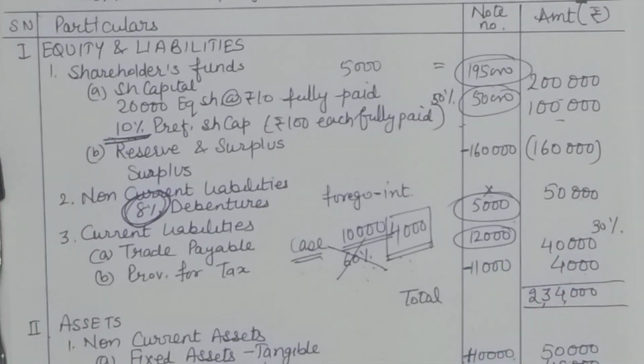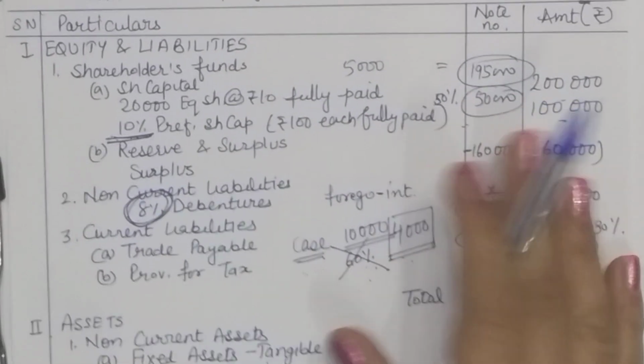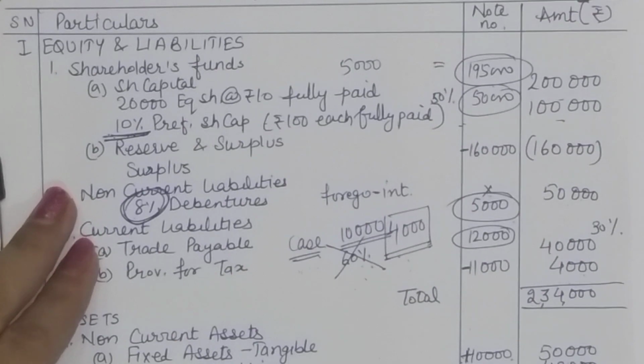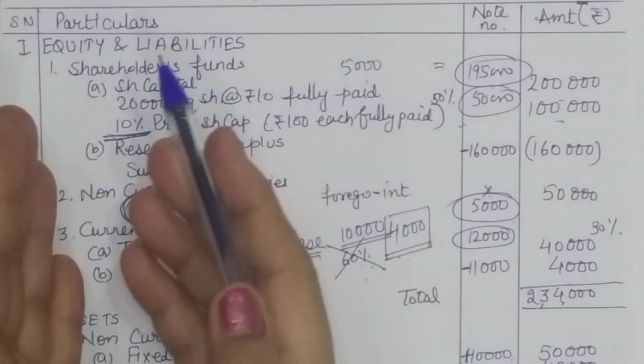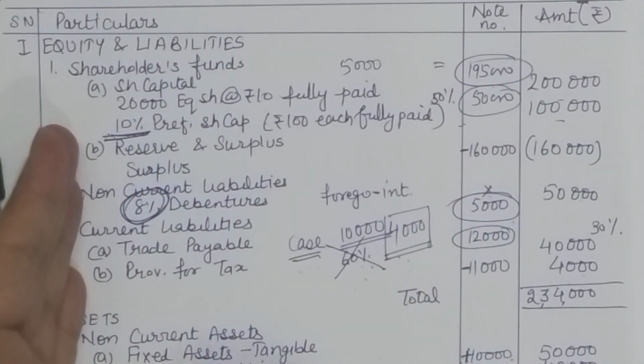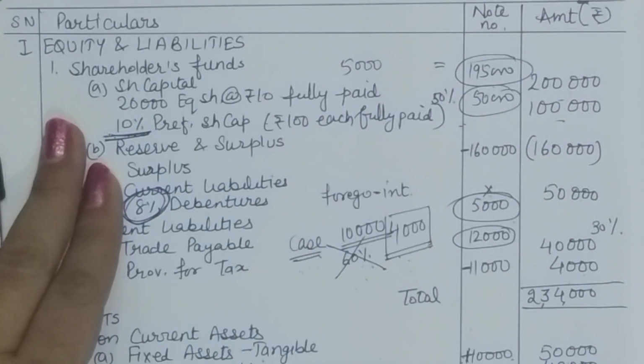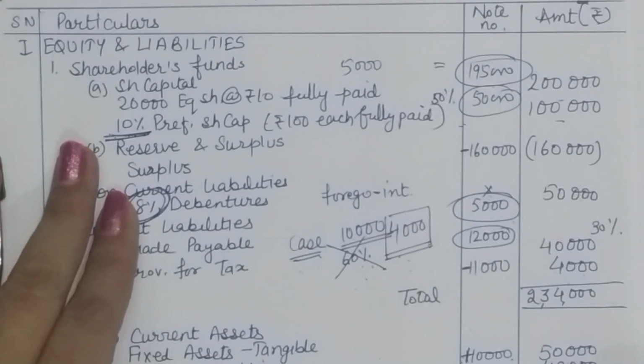So ultimately we are to adjust all the amounts in such a manner that finally assets come down to their true value, liabilities are also adjusted, and we have a balance sheet showing a true and fair view of the company's position. So the question will be given like this, that we are having a balance sheet, then all the planning for compromise and arrangement that we have understood will be provided in the form of adjustments.